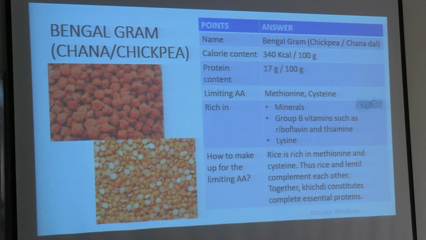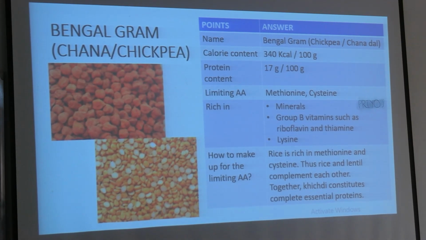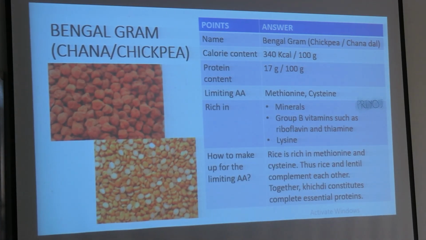Now coming to the pulse section. First coming to the chickpea or chana, or this is moong also. Sometimes it is called Bengal gram or chickpea or chana dal.